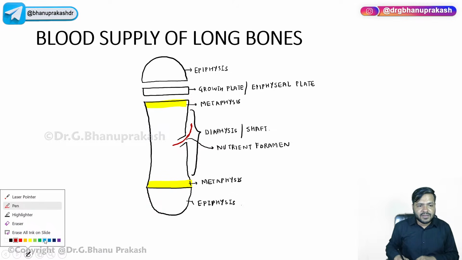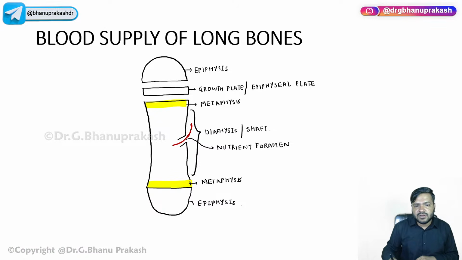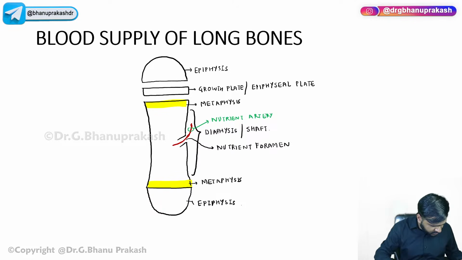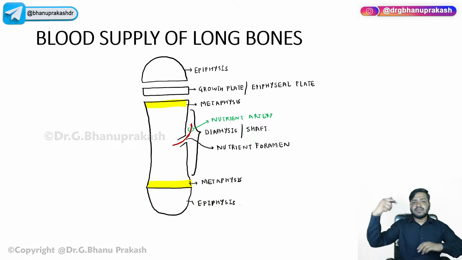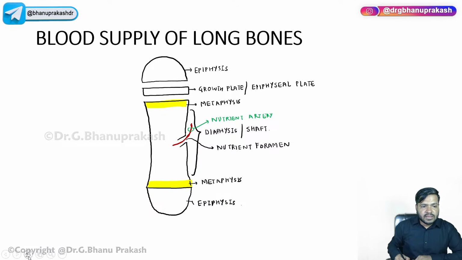Let me write it down over here. This is the nutrient artery, which is coming through this foramen and entering inside the bone. Now, guys, this nutrient artery will go above and will go below.